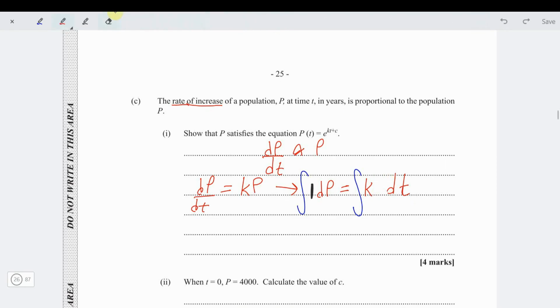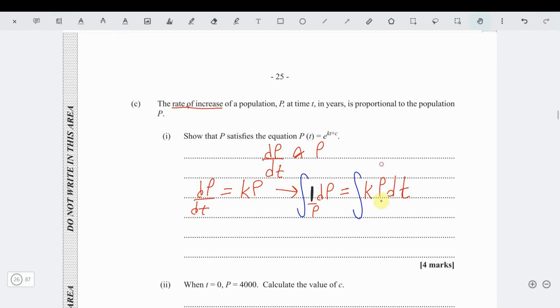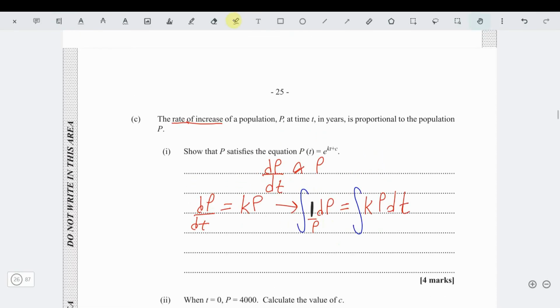That t should have been a P. Then we can't integrate it like this. We'd have to divide both sides by P. So we'll put the P here and get this P out of it. It's a big error there. My apologies.